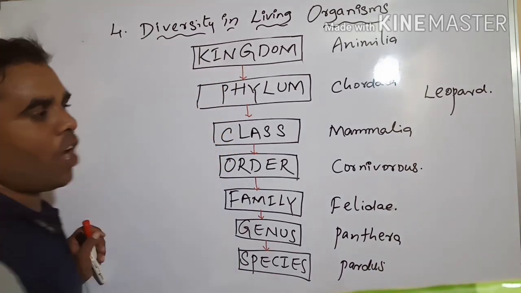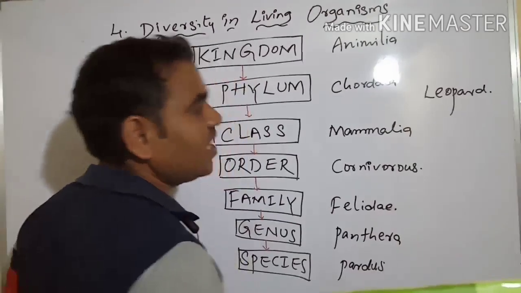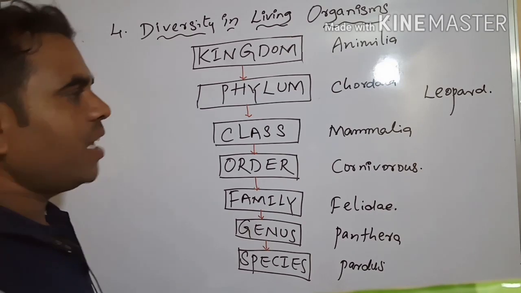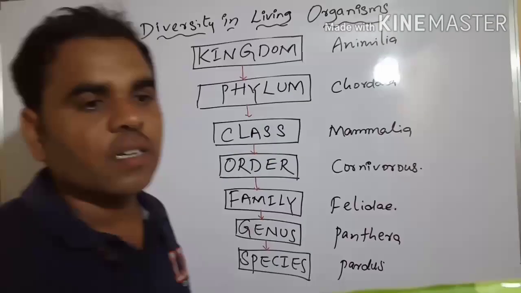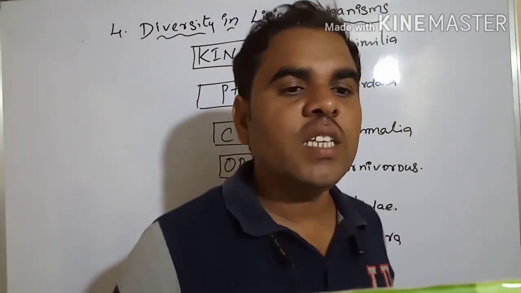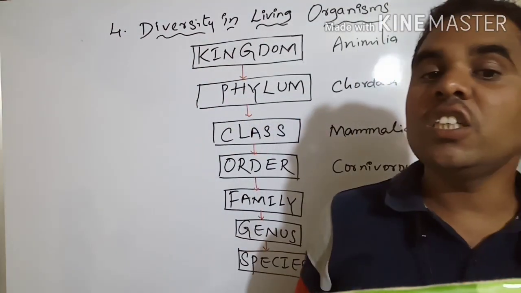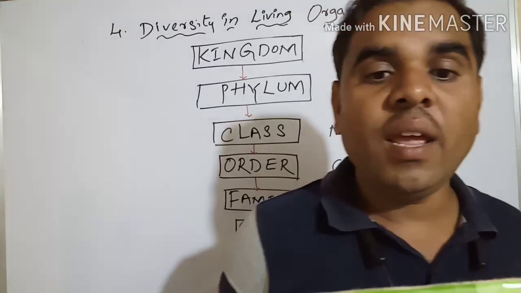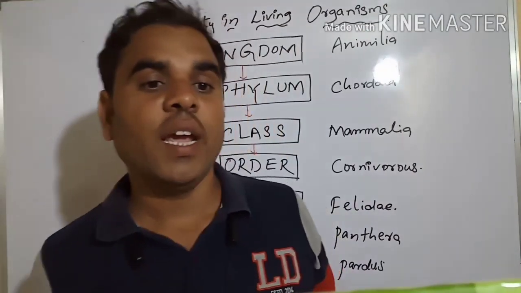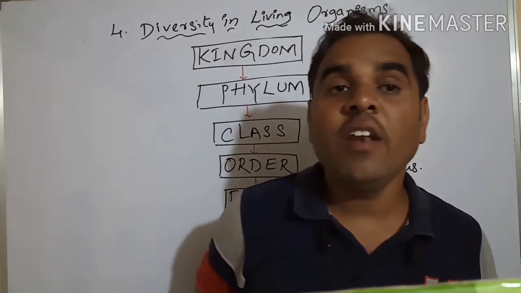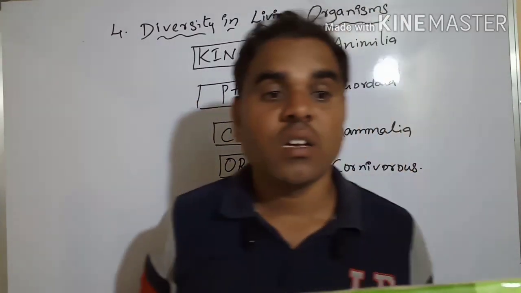Leo means lion. Tigris means tiger. So we write Panthera leo, Panthera tigris. Since this system of naming involves giving an organism two names, it is known as binomial nomenclature.